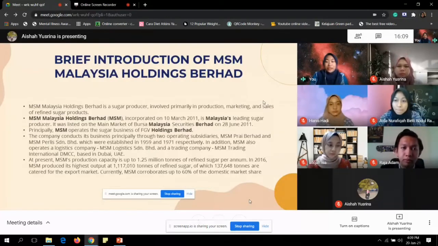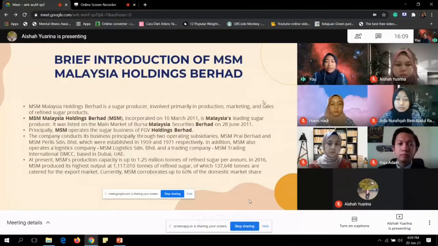The company conducts its business principally through two operational subsidiaries, MSM Berhad and MSM Perlis Berhad, which were established in 1959 and 1971 respectively. In addition, MSM also operates a logistics company, MSM Logistics Berhad, and a trading company, MSM Trading International (MCC), based in Dubai. At present, MSM's production capacity is up to 1.25 million tons of refined sugar per annum.